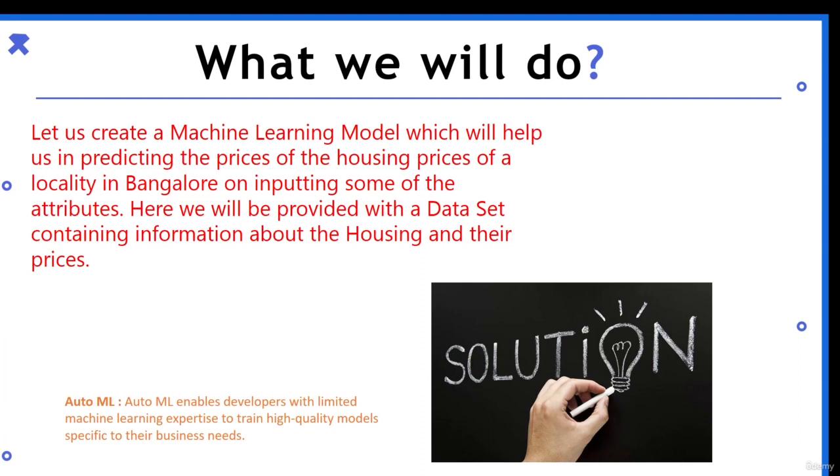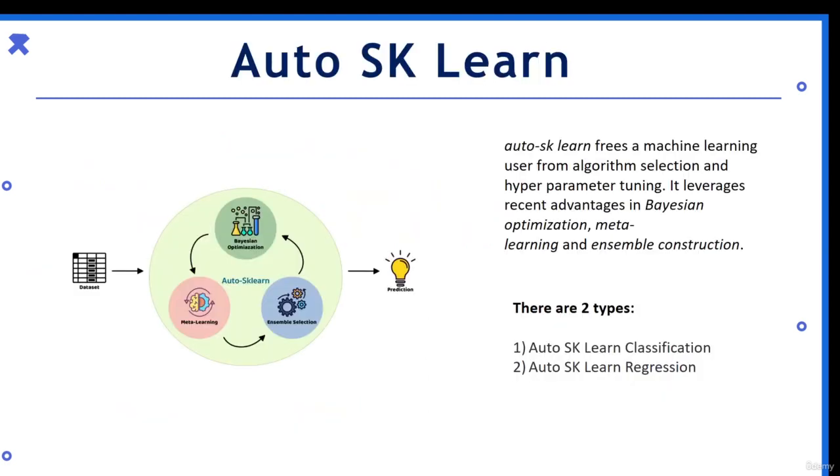Moving on to automated machine learning. Automated machine learning enables developers with limited machine learning expertise to train high quality models specific to their business needs. Basically, automated machine learning automates the model development part. That's all. Now we'll be using the auto-sklearn library, a free machine learning library which provides users with algorithm selection and hyperparameter tuning. All of these things are done automatically in auto-sklearn. There are obviously two types, classification and regression, based on different problems.